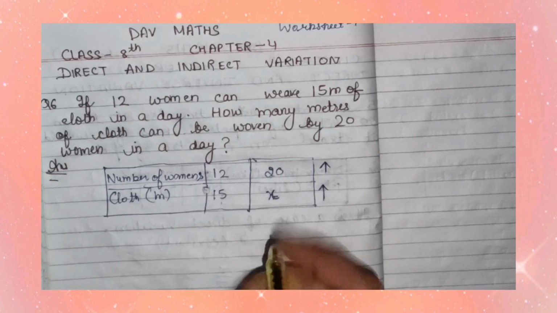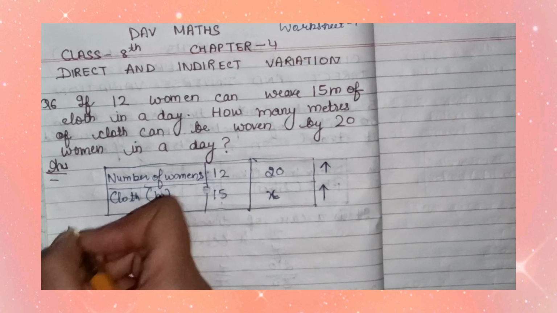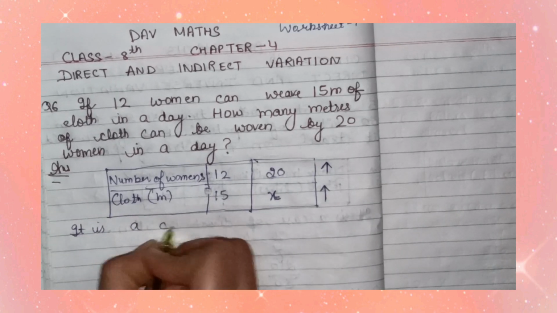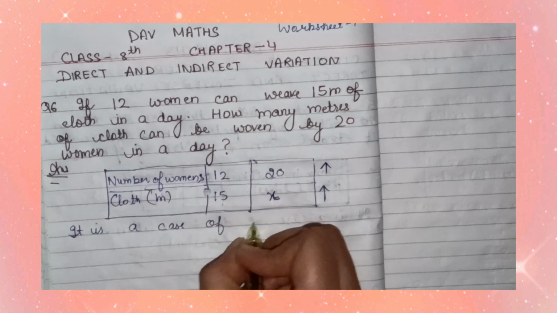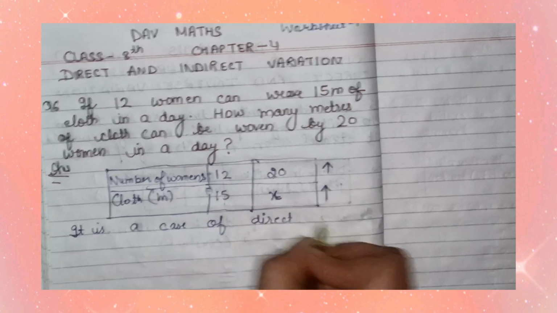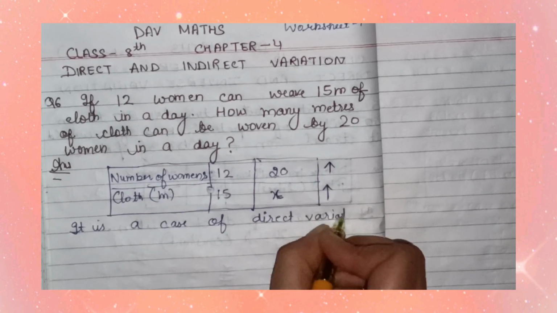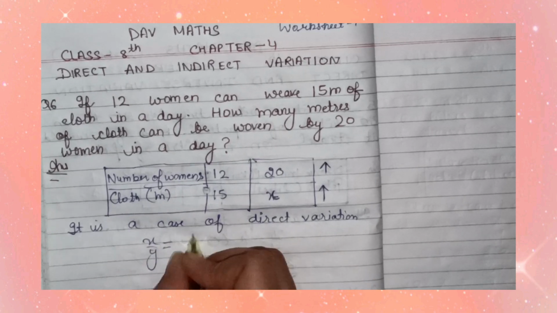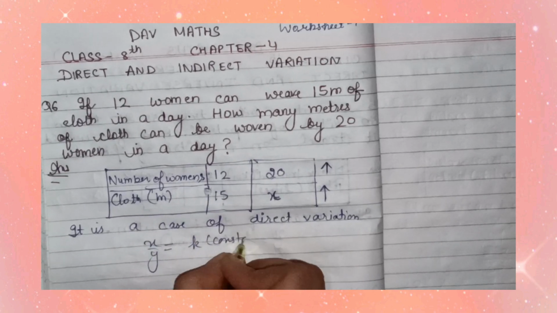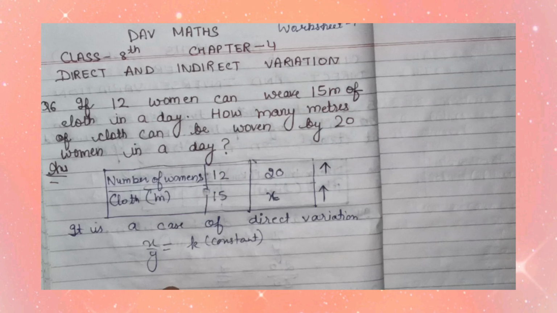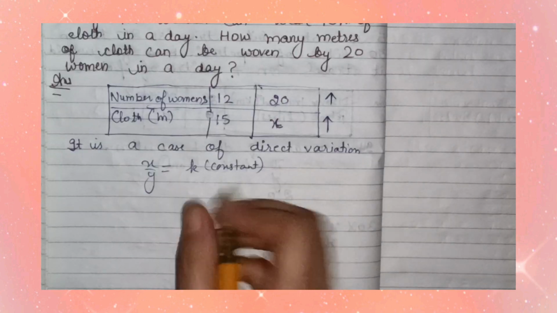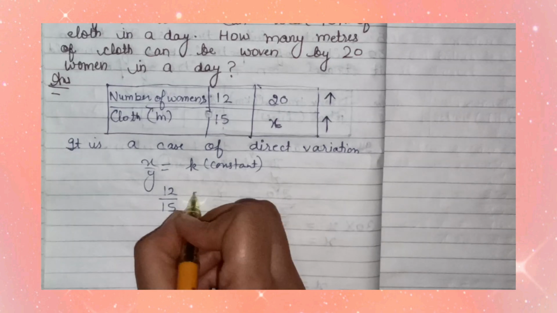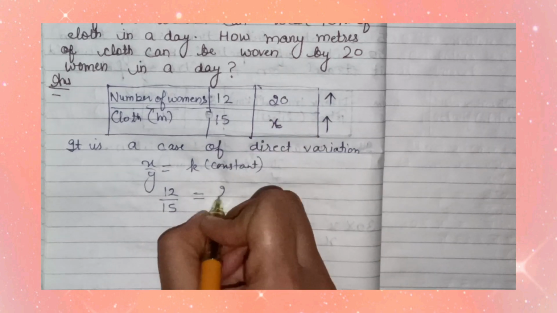It means that this is a question of direct variation, or I write here, it is a case of direct variation. Now we know that the formula of direct variation is x upon y is equal to k, a constant. Now I write these numbers here: 12 upon 15 is equal to 20 upon x.